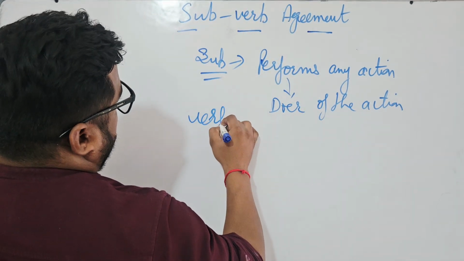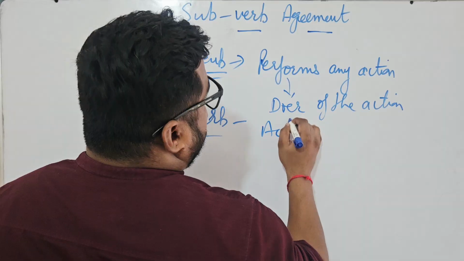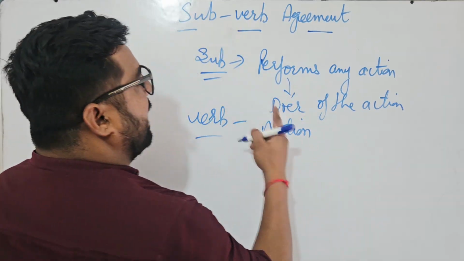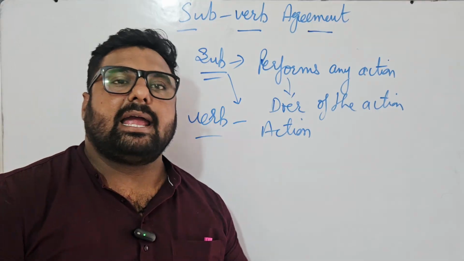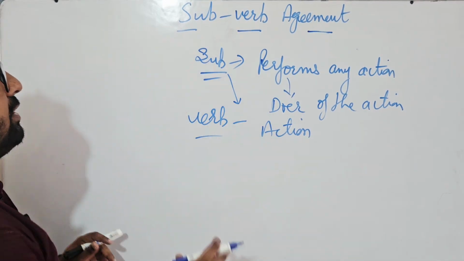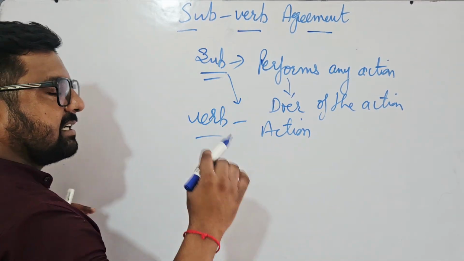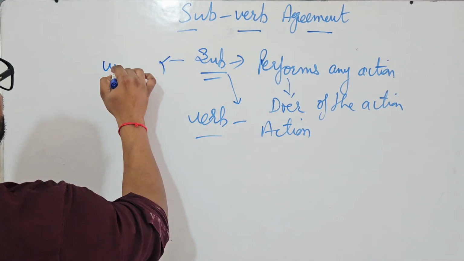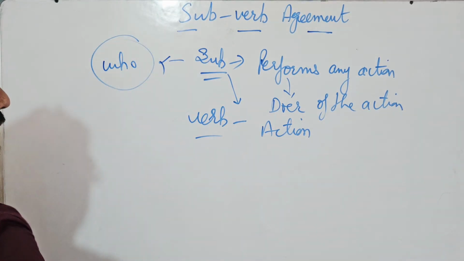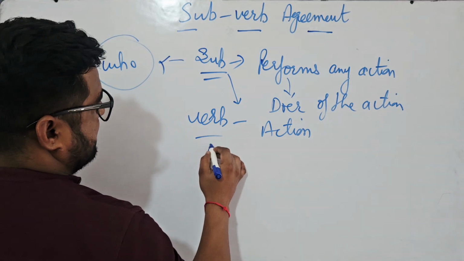Verb itself is an action that is performed by subject. Action is always performed by subject. So we need to understand, when we talk about a subject, subject is always what? Who. That answers who.